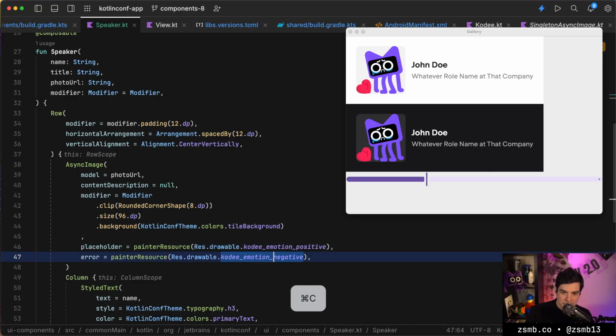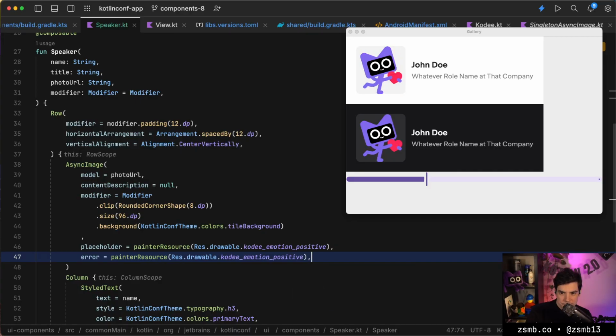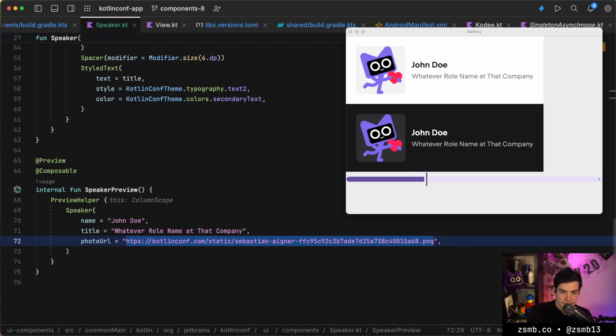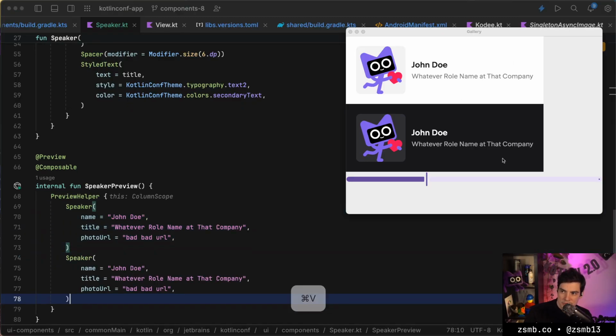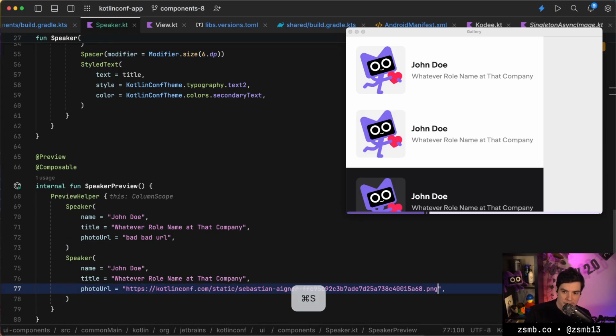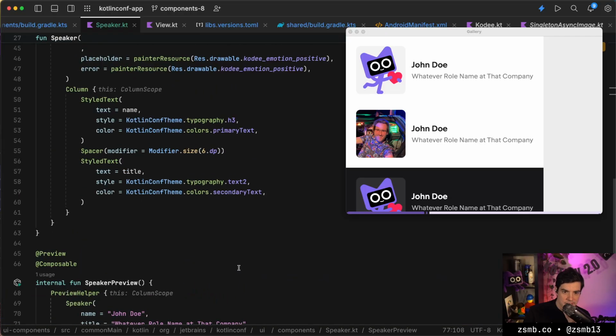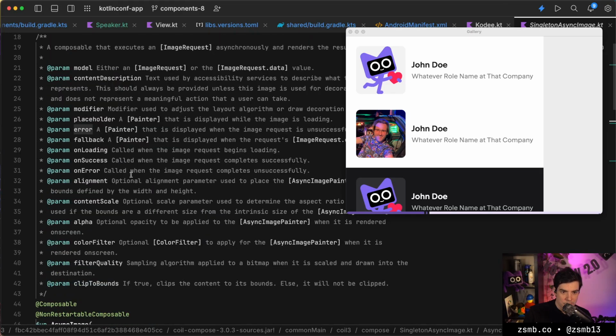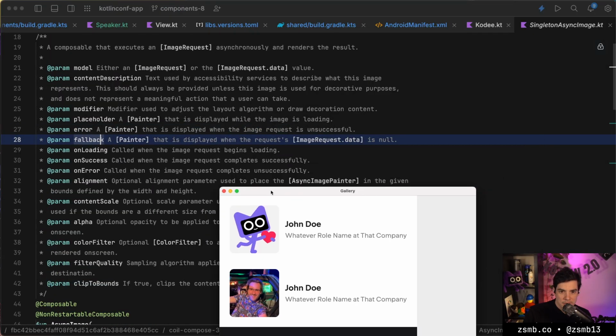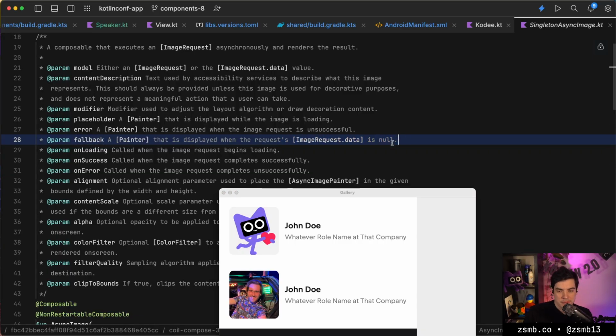I mean, we can just use the same Cody everywhere, right? So if the image just doesn't load, then we can just do a Cody. Bad URL for one, and then we can have another one, which again is something that will actually load. Excellent. There was also one more, which is a fallback. So what does fallback do? When the request's image request data is null. I don't know how that would happen. I don't think that happens if we just pass in a string.